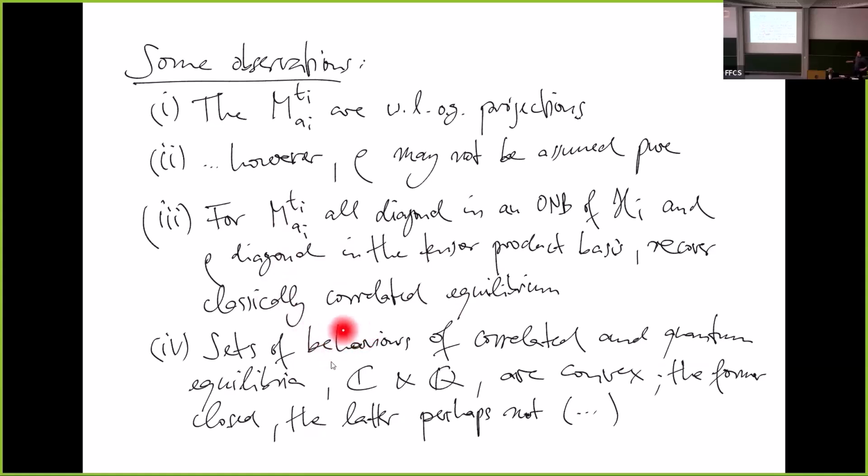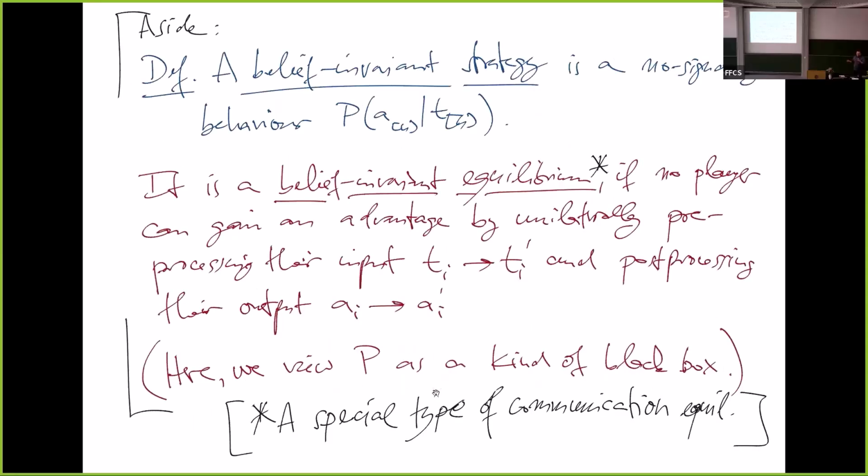Like this set of classically correlated equilibria, C, which is a convex polytope, also this set of quantum correlated equilibria, if I take the union over all behaviors coming from some state rho and local measurements, is also convex, even though the latter is not a polytope and also in general not closed. So these are sort of mathematical preliminaries.